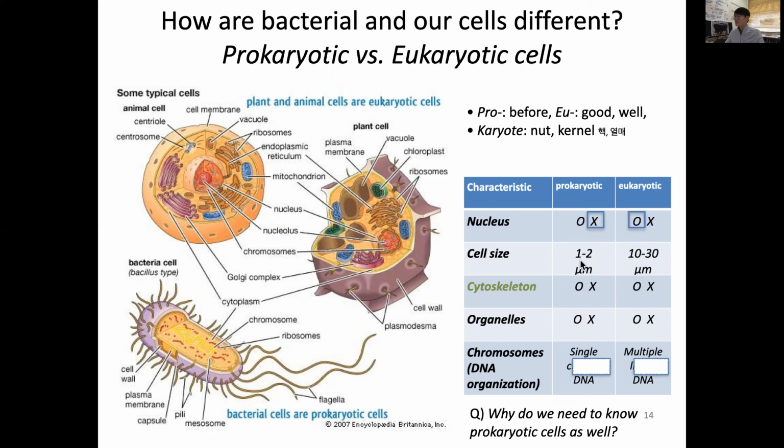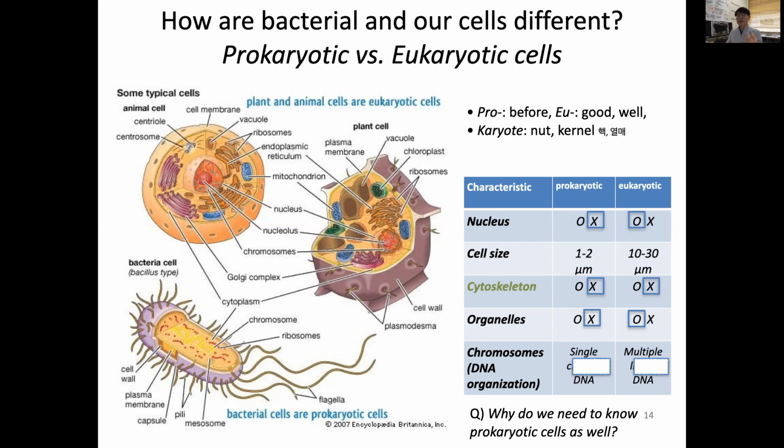This leaves bacteria having no cytoskeleton, but eukaryotes need a cytoskeleton. And organelle-wise, the small size of bacteria does not need specialized organelles, while in our eukaryotic cells much more complicated functions are being performed, so it requires specialized organelles.